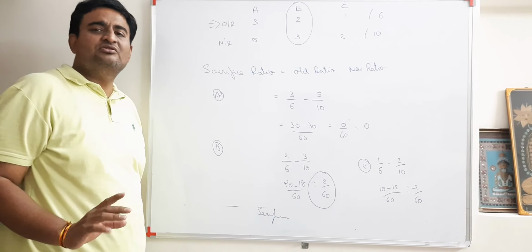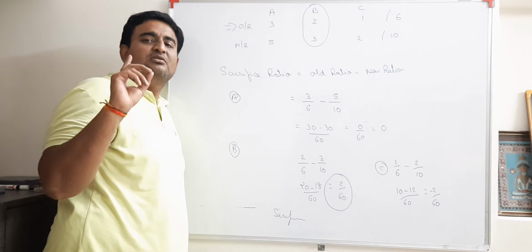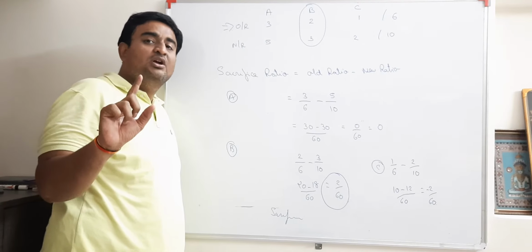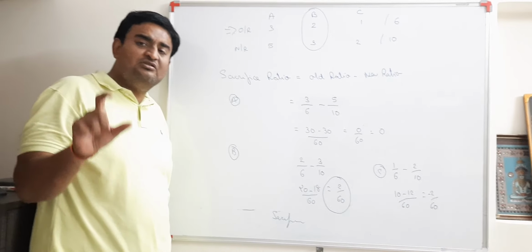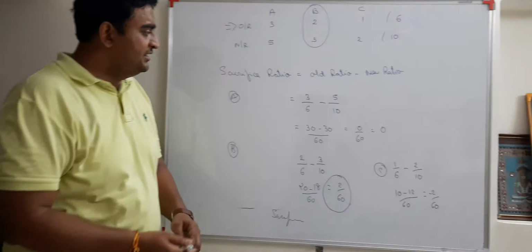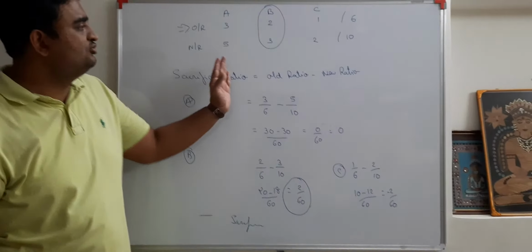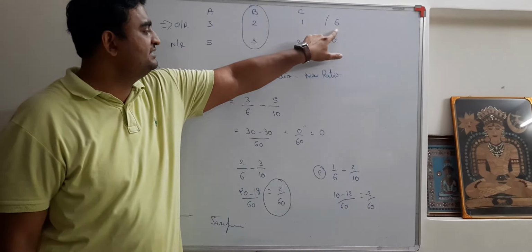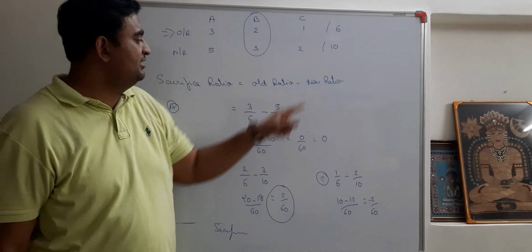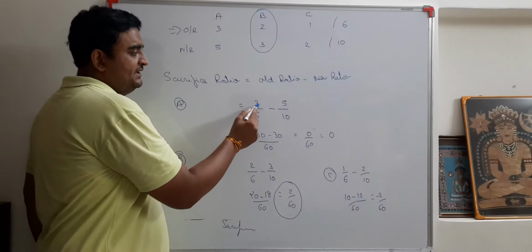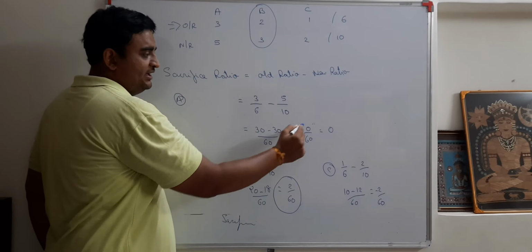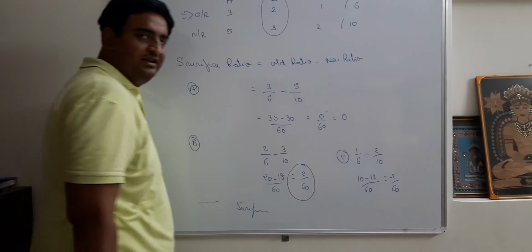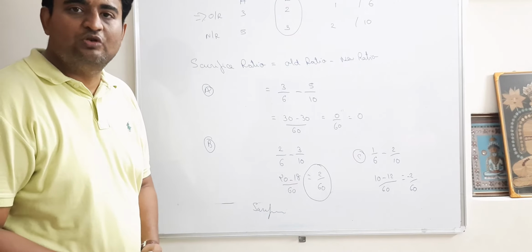Students, for homework, just look at illustration number 1 and 2. Try to make a solution of illustration 1 and 2 without looking at the solution. Just simply try it out. Once again I am revising: old ratio minus new ratio. Old ratio is 3 by 6 minus 5 by 10. You need to cross multiply. 10 3s are 30, 6 5s are 30, so that comes to 0. For the second case also, cross multiply in the same way. Is it clear? All the best. If you have any doubt, please do call me.